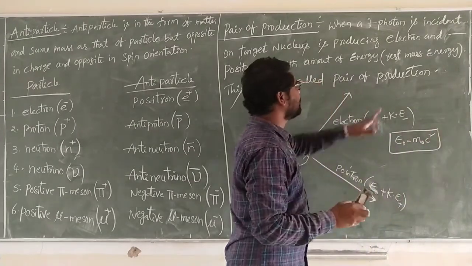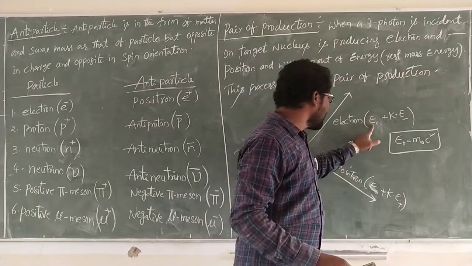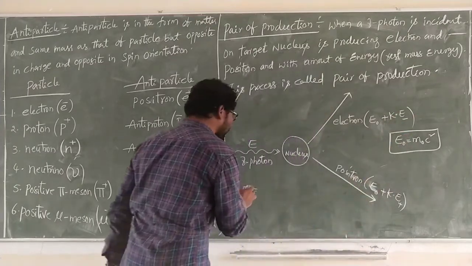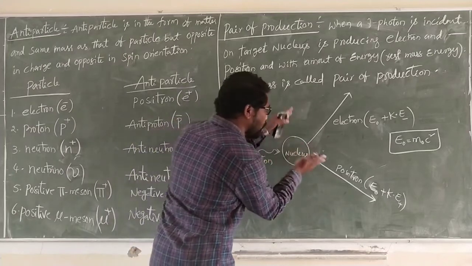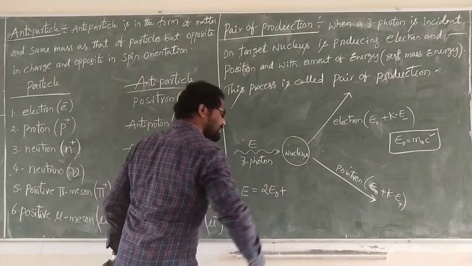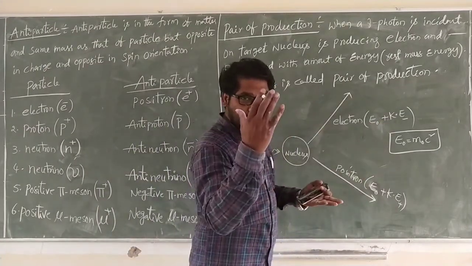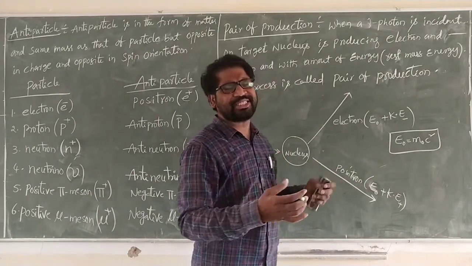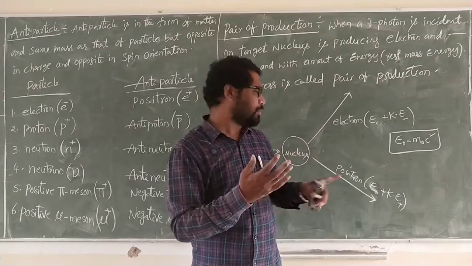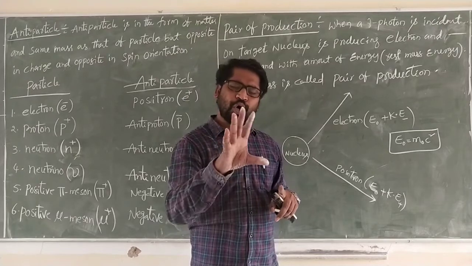Rest mass of energy, not m0, sorry. Rest E0 plus K, and E0 plus K. So what do we get? E is equal to E0 plus E0, that is 2E0, plus K plus K, that is 2K. Kinetic energy is the same, energy is the same. There is no difference in kinetic energy between the positron and the electron. Here, both energies are the same.